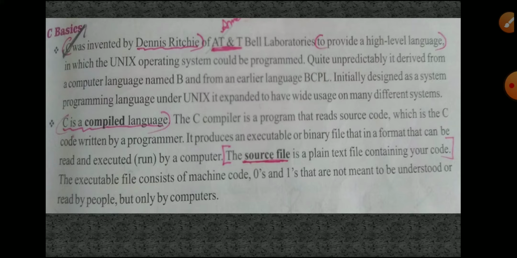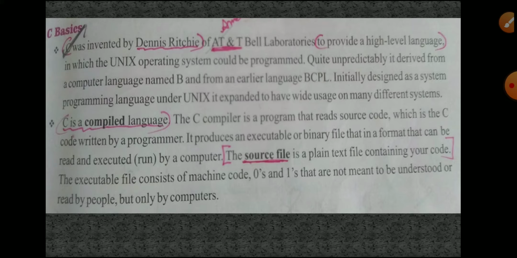Why do we compile? The compiler finds out if there are any errors before execution. Then we correct those errors, and only after that do we finally run, that is execute, the program. That's why they say C is a compiled language.